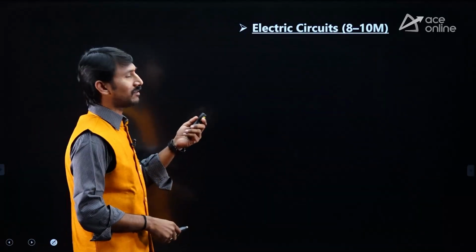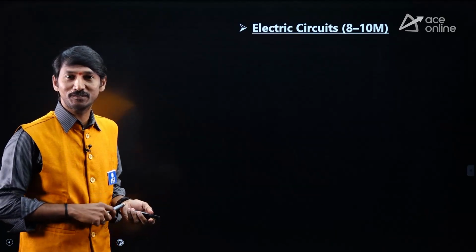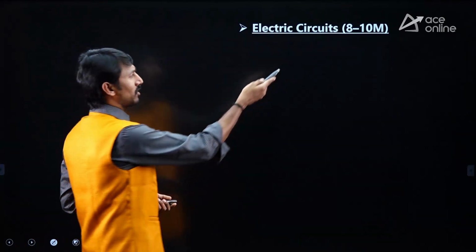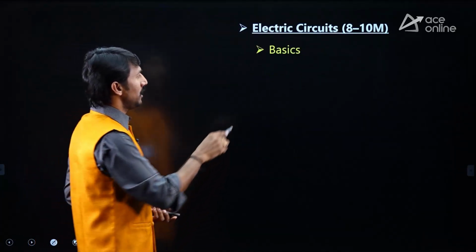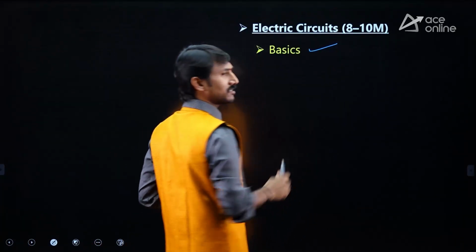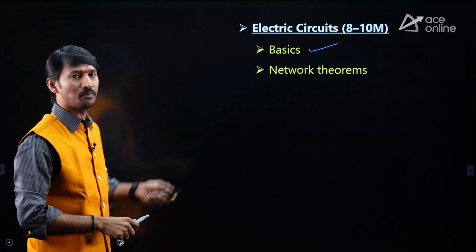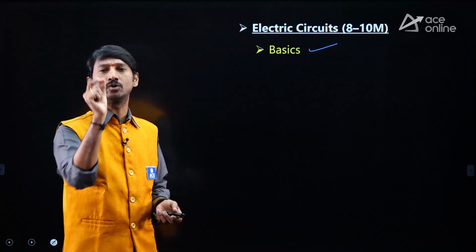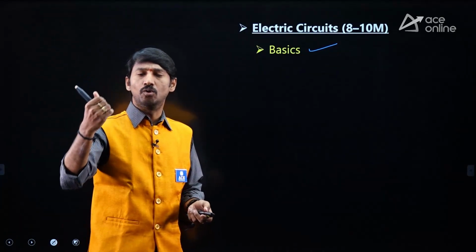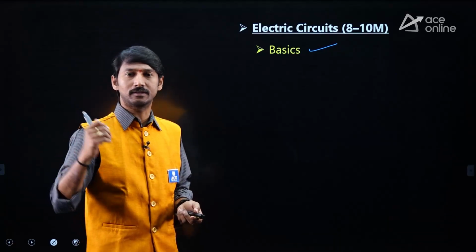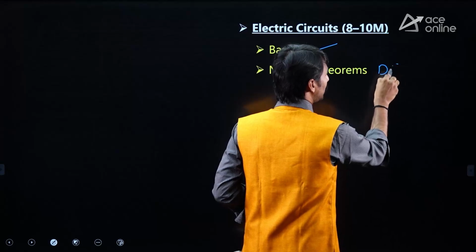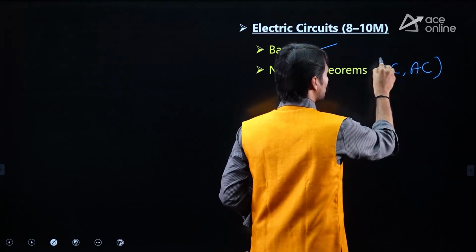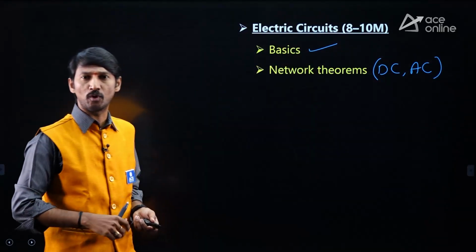And here, electrical circuits is a scoring, numerical subject, approximately 8 marks, or sometimes 8 to 10 marks. Here, you must concentrate on the basics. In these basics, you are getting at least 1 or 2 questions. What is that? Nodal analysis, mesh analysis, etc. And then network theorems, both DC theorems as well as AC theorems. They are asking 1 or 2 questions approximately.